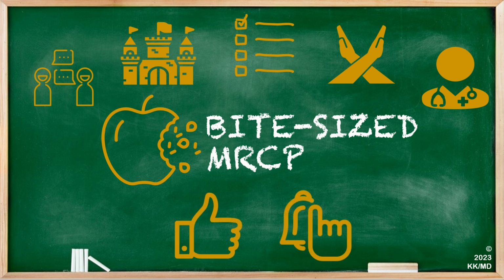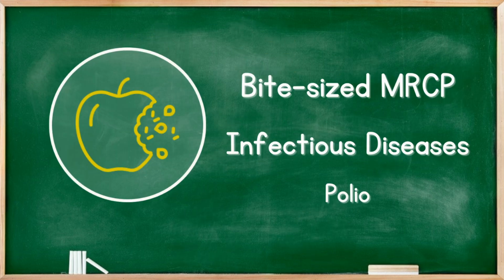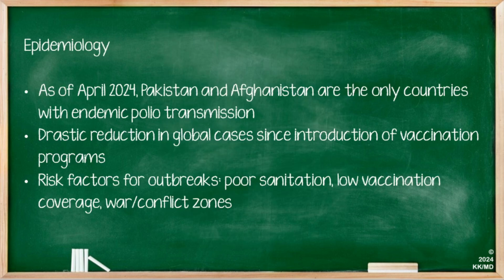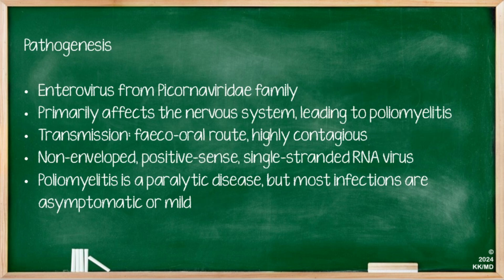Now, without further ado, let's get into today's topic, which is polio. This slide shows an electron micrograph of the poliovirus. As of April 2024, Pakistan and Afghanistan are the only countries with endemic polio transmission, although recently in Gaza there have been reports of further cases, hence the need for mass vaccination. There's been a drastic reduction in global cases since the introduction of vaccination programs. Risk factors for outbreaks are poor sanitation, low vaccination coverage, and war or conflict zones, as we have recently seen.